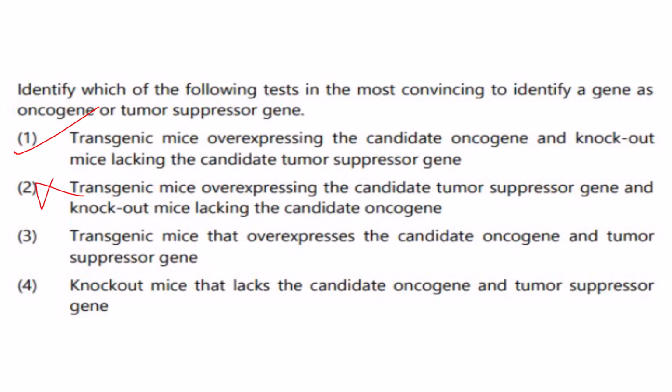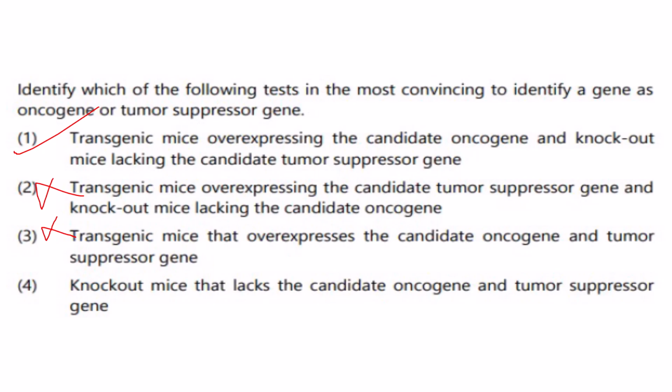Then transgenic mice that overexpress the candidate oncogene and tumor suppressor gene, no cancer development at all. So you cannot conclude anything telling that this gene is the one which is oncogenic and the other one is the tumor suppressor gene for this particular oncogene. You cannot tell. So 3 is also not correct. Knockout mice that lack the candidate oncogene and tumor suppressor gene, what is the fun?